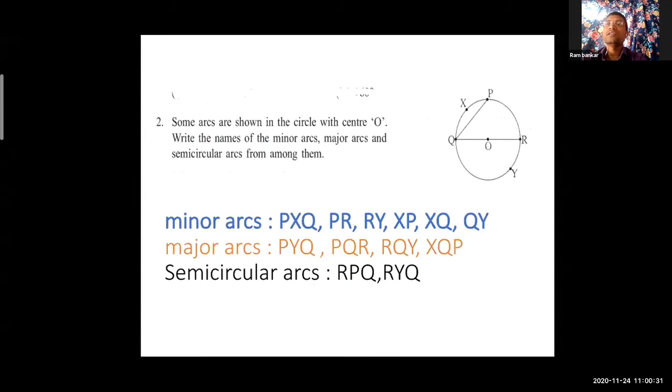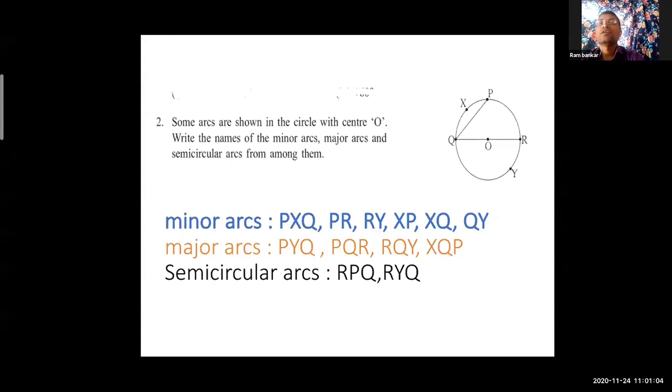Okay, students, this is an interesting question for you. You have to find the answer. We have to find the names of minor arcs, major arcs, and semicircular arcs. So look at the figure first. What is the diameter in this? QR. Points on the circle are X, P, Y, and the midpoint is O.